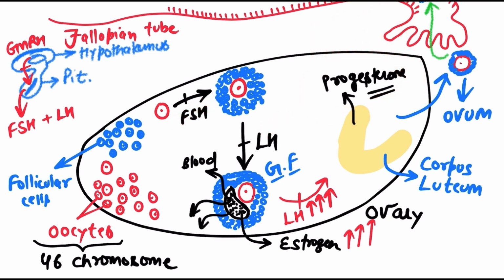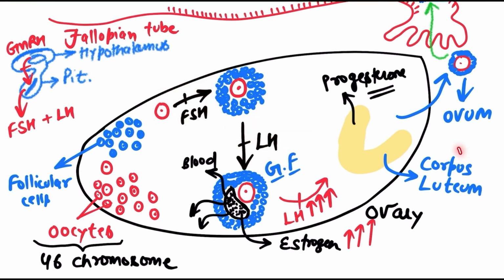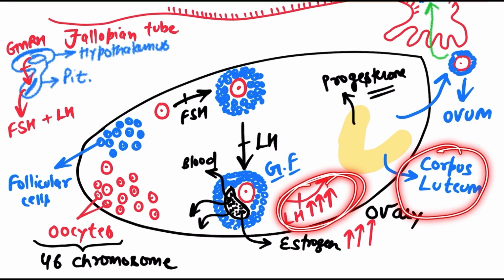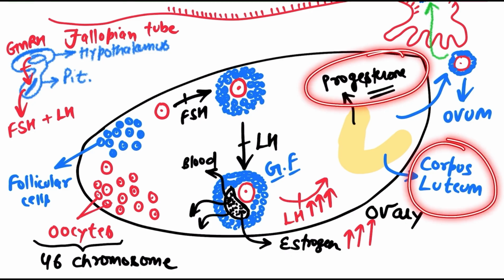Now the formation of corpus luteum is under which hormone? LH hormone. You must know that as a result of LH hormone, corpus luteum is formed, and for the maintenance of corpus luteum, LH is required, but LH is not coming because corpus luteum is producing progesterone, and due to the increasing level of progesterone, LH and FSH are not there. Understand it like this: for the formation of corpus luteum, which hormone is required? LH. And for the maintenance of corpus luteum, which hormone is required? LH. But LH is not coming because corpus luteum is producing progesterone, and LH and FSH are not there.